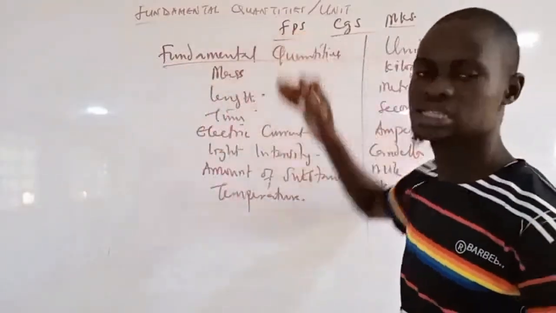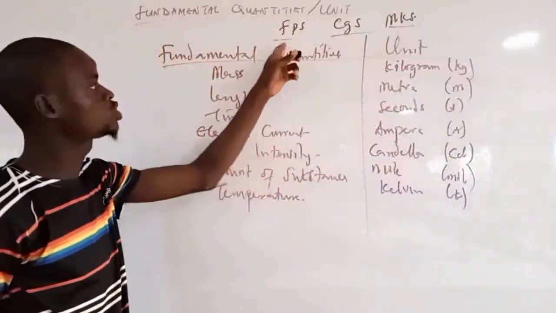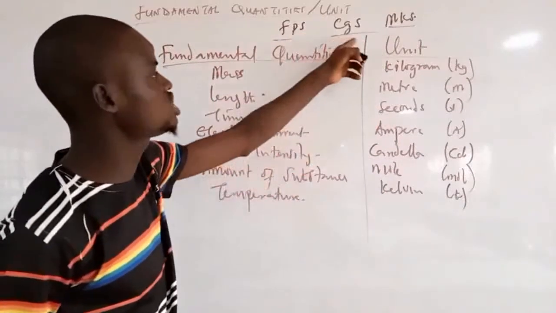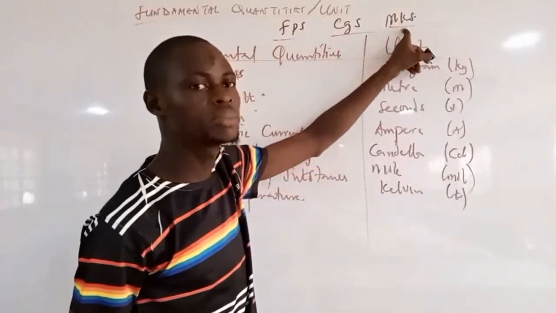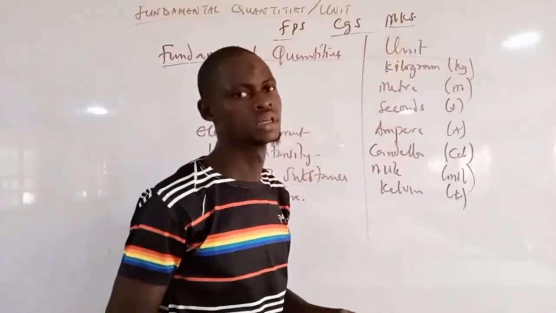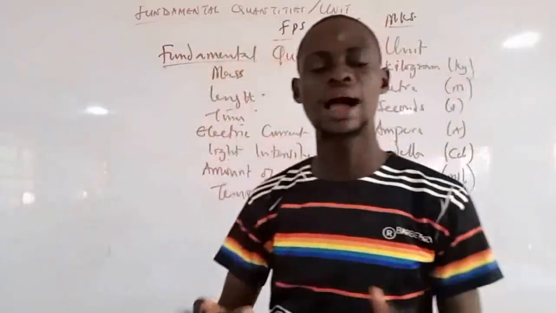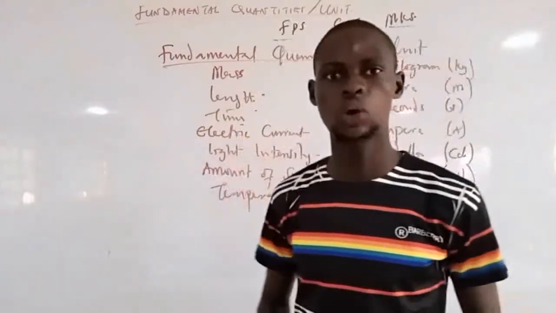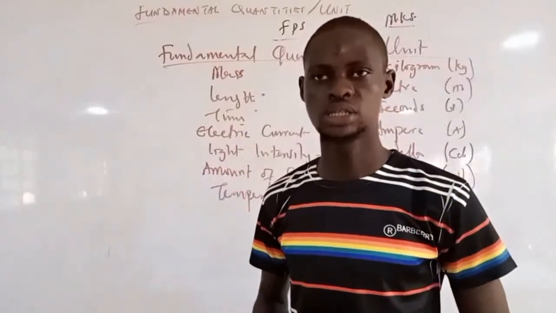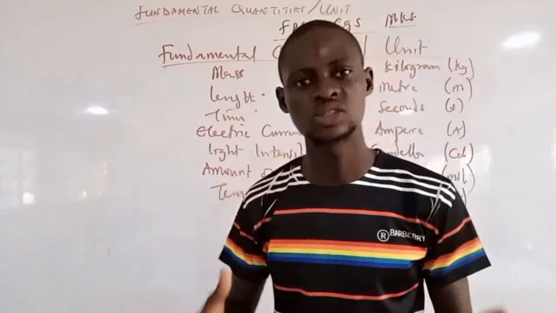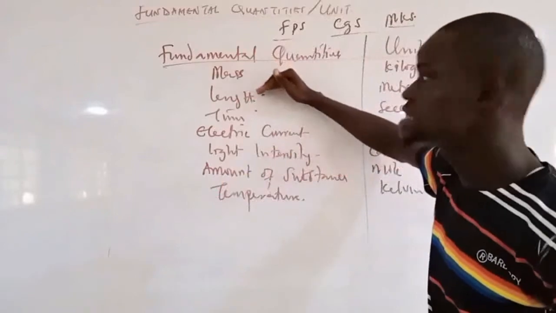The FPS system of units simply means the foot, pound, second system of units. We have the CGS system of units, which is centimeter, gram, seconds. The MKS simply means meter, kilogram, seconds. These are the systems of units. Now, you notice that these systems of units are based on the 3 basic fundamental quantities that we use often in physics. All measurements are related to these 3 basic fundamental quantities, which are mass, length, and time.